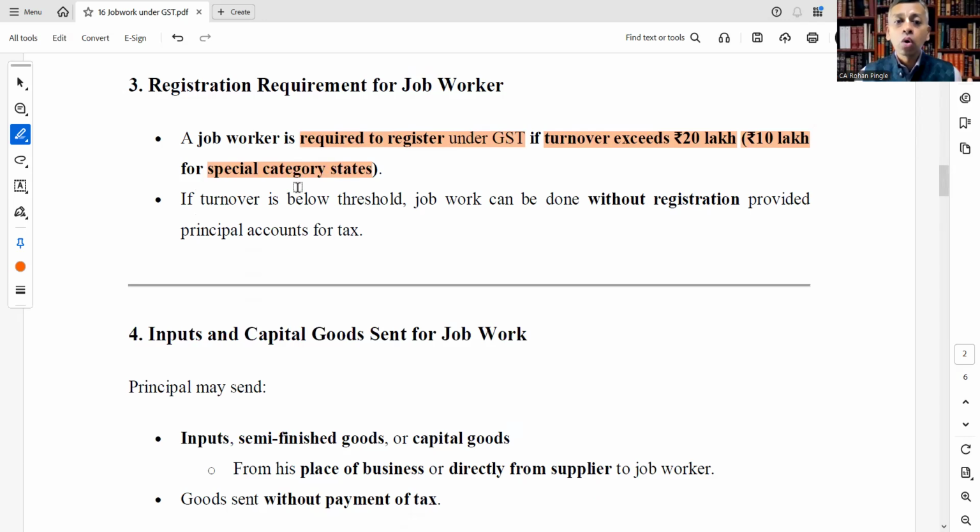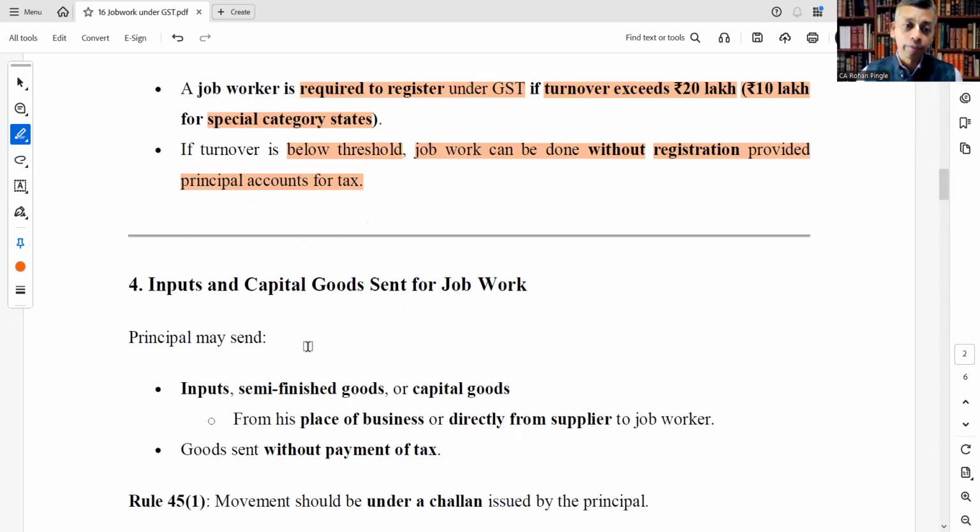If turnover is below the threshold, job work can be done without registration, provided the principal accounts for tax. Okay, understood? That is the important thing.